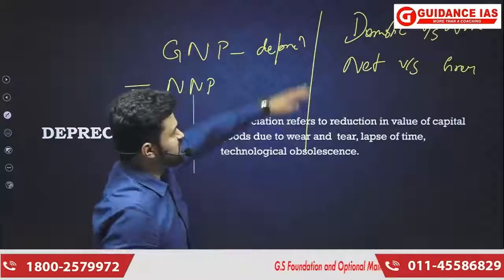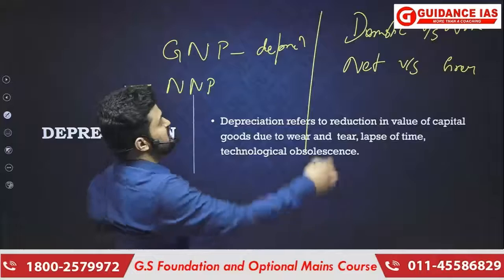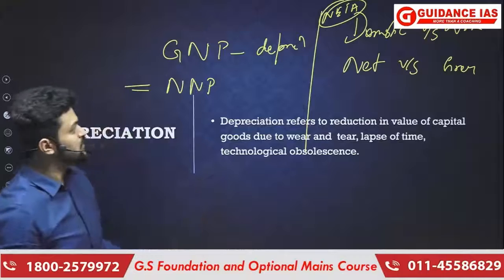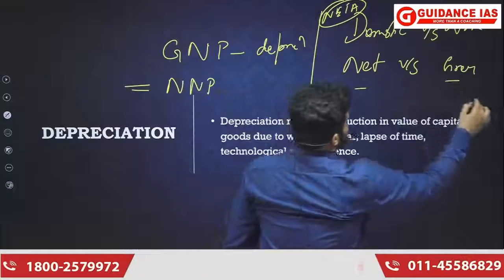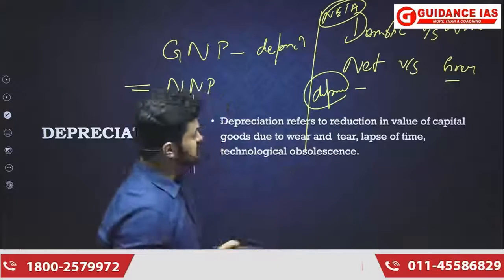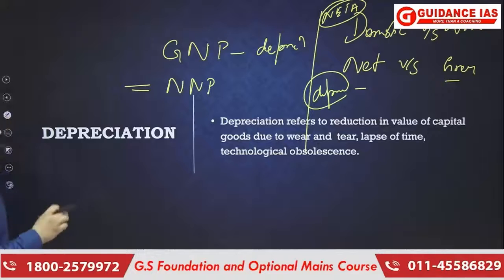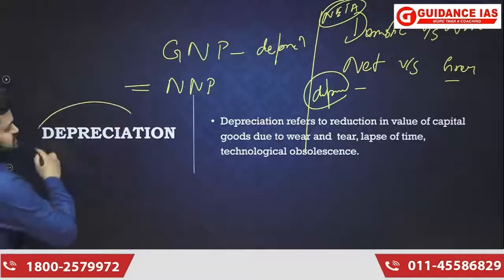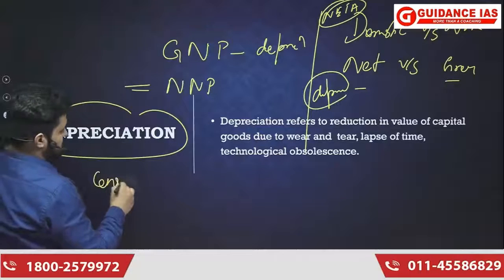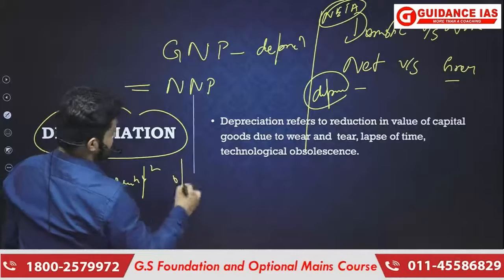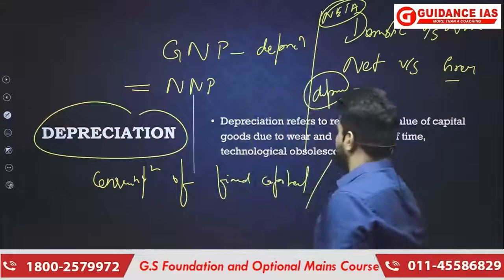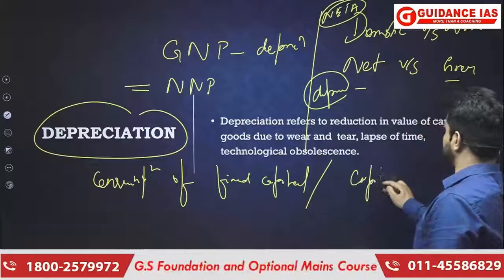In domestic versus national, what was important? Net factor income from abroad, NFIA, as a concept was important. And here in net versus gross, what is important? Depreciation as a concept is also important. Now understand that when we talk about depreciation, we are talking about consumption of fixed capital, and in more simple terms you can say consumption of capital goods.